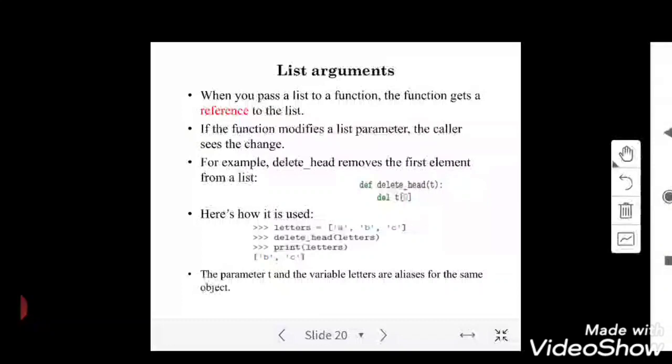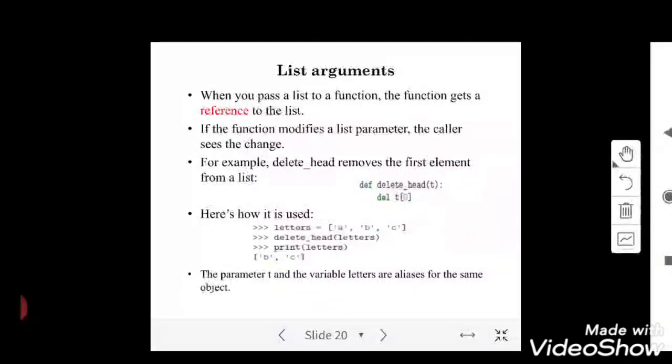Here we have already defined delete. You define a function with the keyword def, delete head, with parameter t. For example, letters equal to a, b, c, then delete_head(letters). I want to delete the first letter alone, so print letters, and I will get b and c. The parameter t and the variable letters are aliases for the same object.